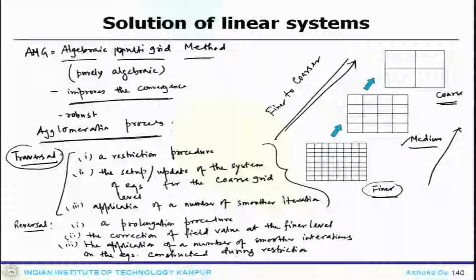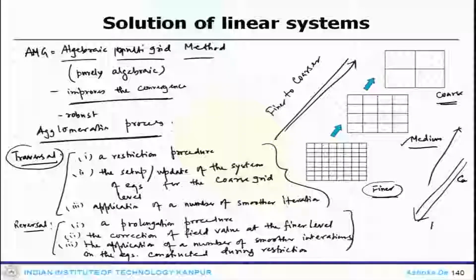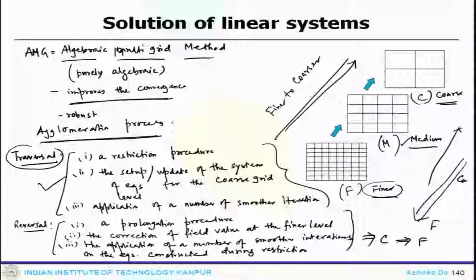So, this is the reversal process, and this is applicable when you come down in this direction, that means coarser to finer. So, this is applicable C to F, this is C, this is M, this is F. So, when you follow these steps to go from this direction to that direction, you have a fine level of grid, from here you move to the medium level, medium to coarser level.